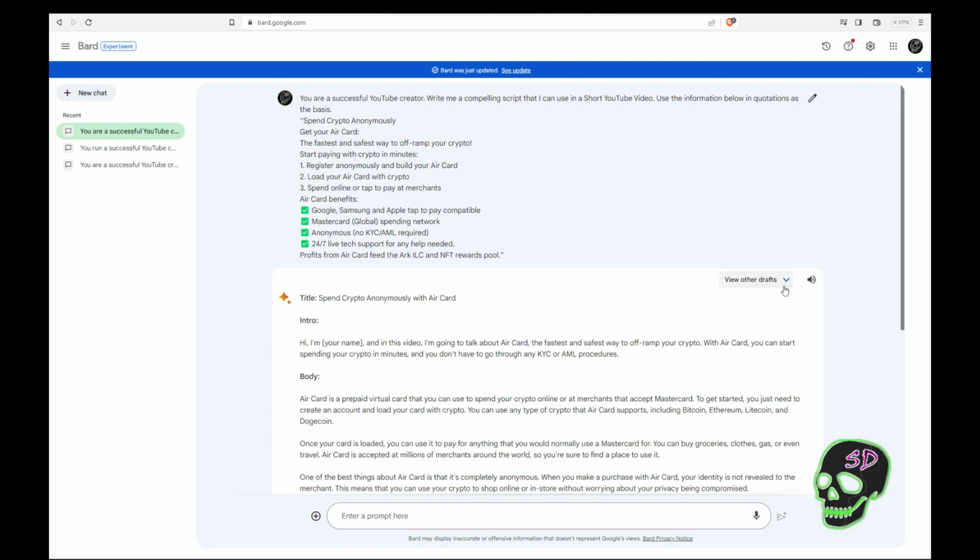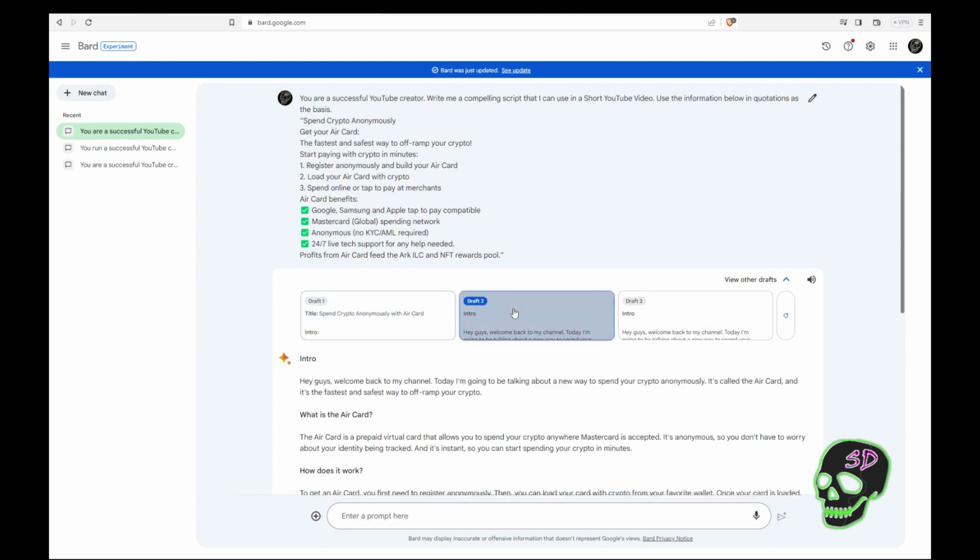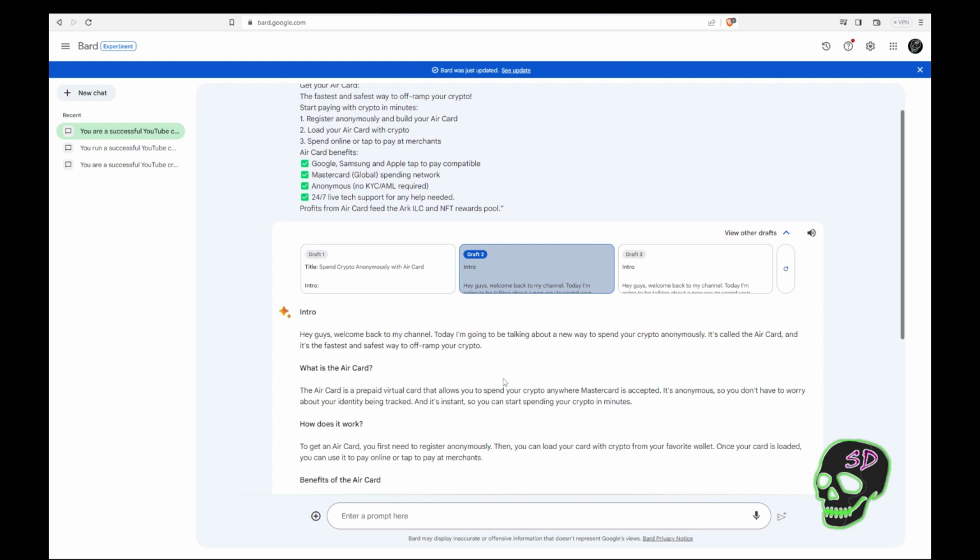So right here where I'm hovering, you can click here. Draft 1 is the one we're on now. Here's draft 2, draft 3. Click on draft 2, it seamlessly goes to the next draft. And you can filter through these. You could use a combination of them. I would ultimately recommend you find the one that you like, bring it back to the Word document and copy it in there. So for this particular video, I'm going to use what Chat GPT has generated. I like that a little bit better.